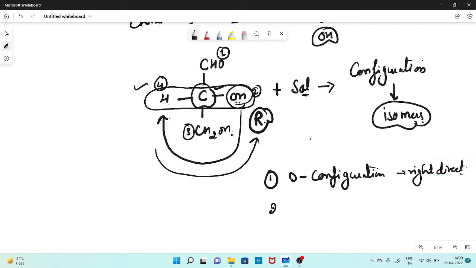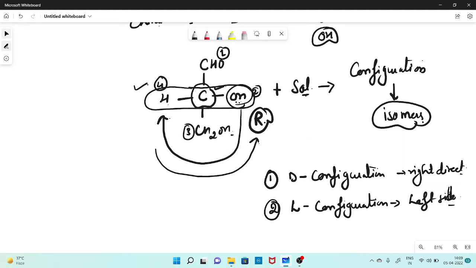The next configuration, if the hydroxyl group is changing its configuration into the left side, then these are called L configuration. Okay?